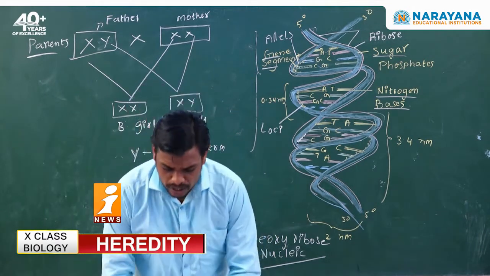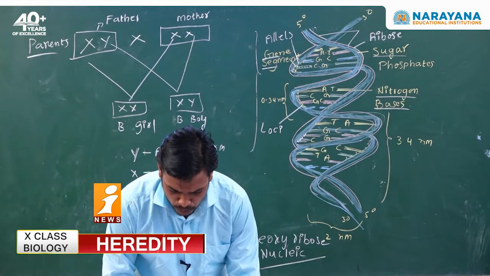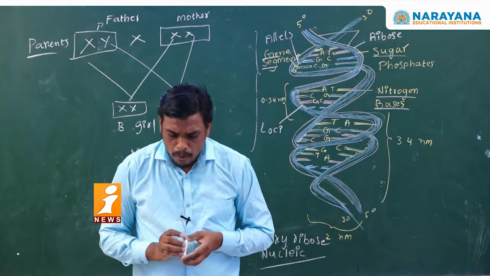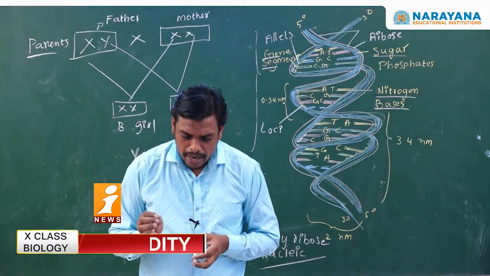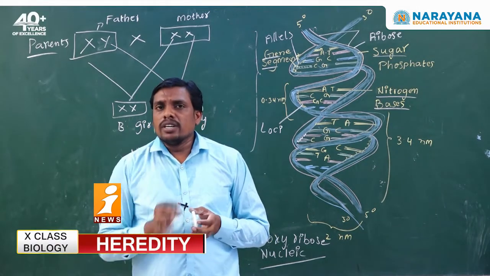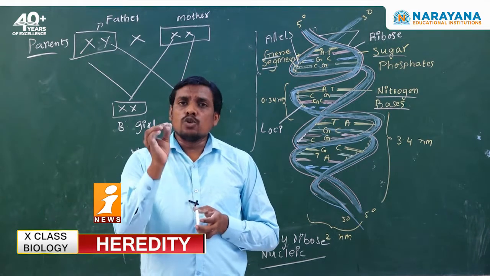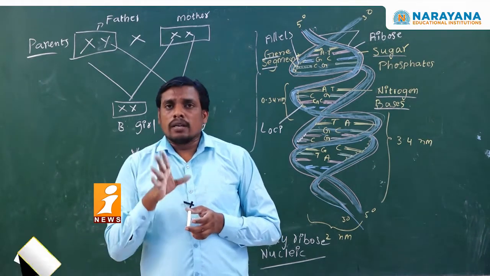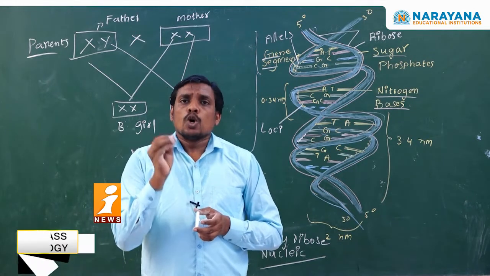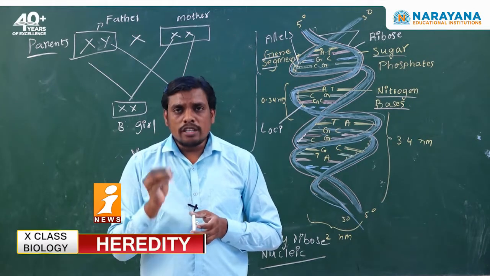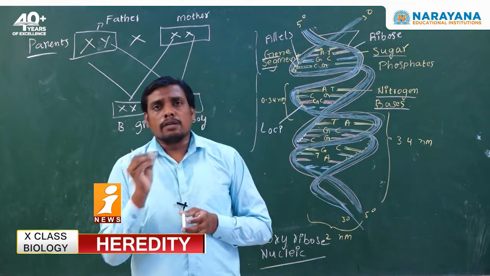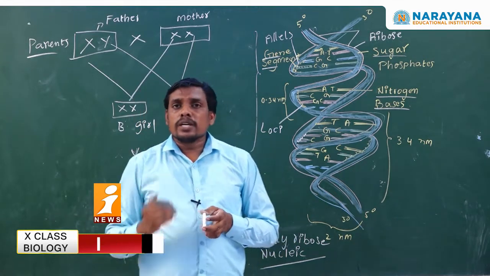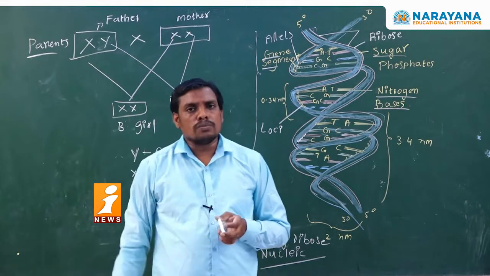So, I want to give the definition for X chromosomes. Chromosomes whose number and morphology do not differ between father and mother are called X chromosomes.